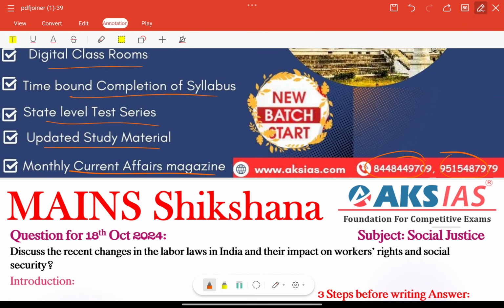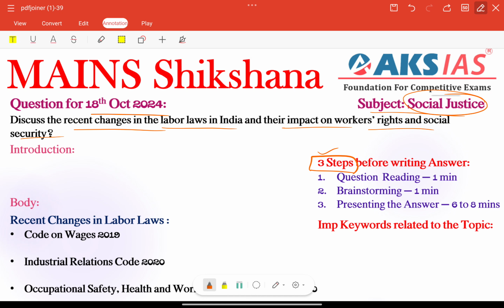So let's check today's main section of free initiative. Question for 18th October 2024, that is subject related to social justice. Discuss the recent changes in the labor laws in India and their impact on workers' rights and social security. Here we are following a 3 step strategy before writing the answer.